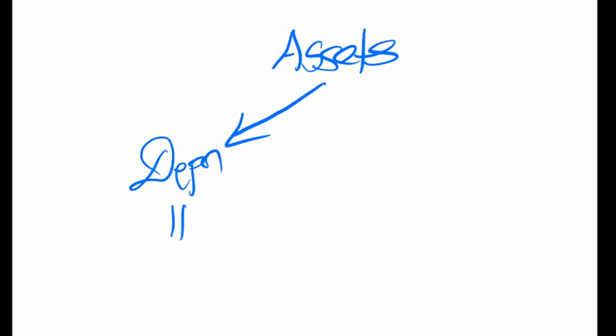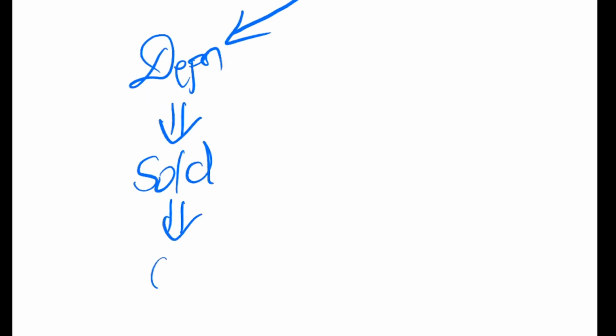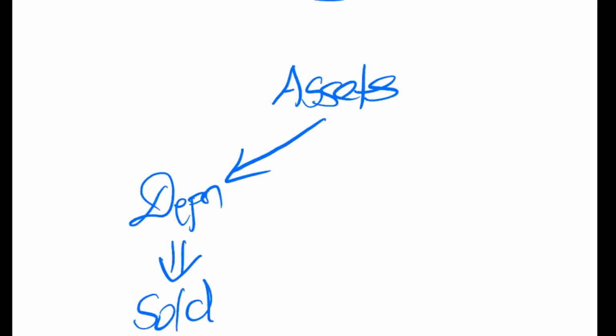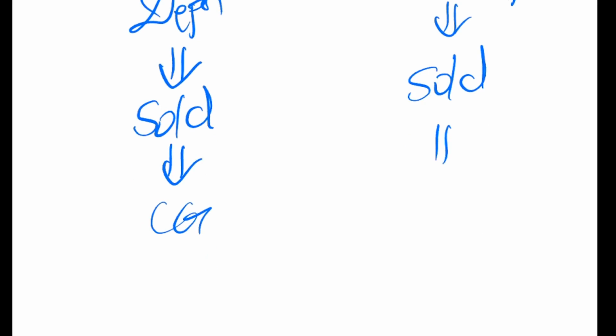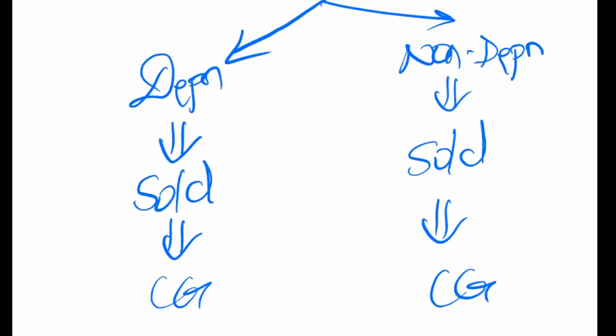For those who have not yet understood, I would give a further explanation. See, assets can be depreciable assets. If these depreciable assets are sold, then there is going to be a capital gain. Now, assets can be non-depreciable assets. Non-depreciable means assets on which you don't claim depreciation. If these are sold, then there can be a capital gain. But you know what? There is a difference in the nature of capital gain in both of them.